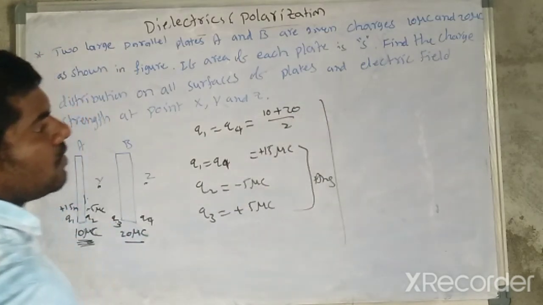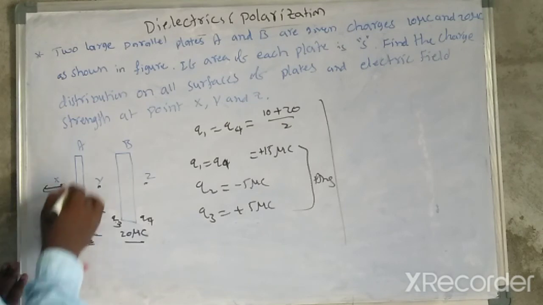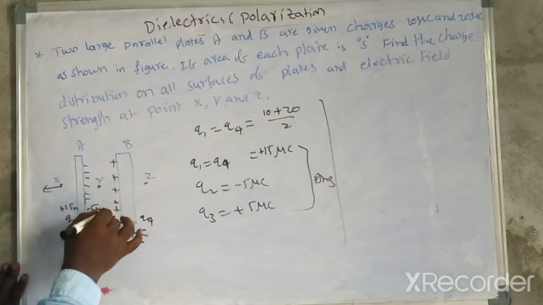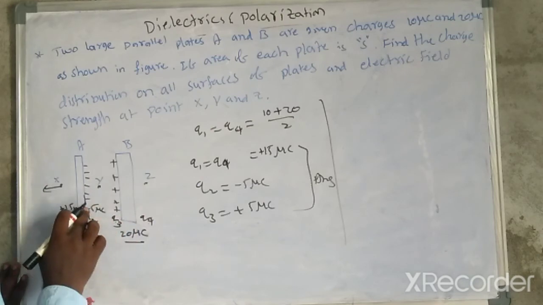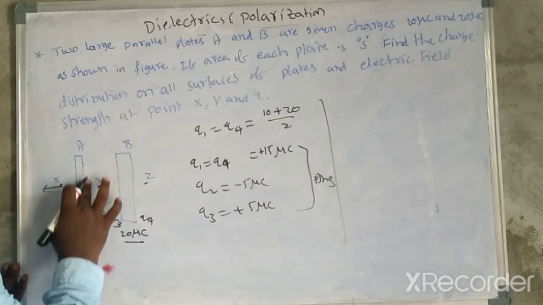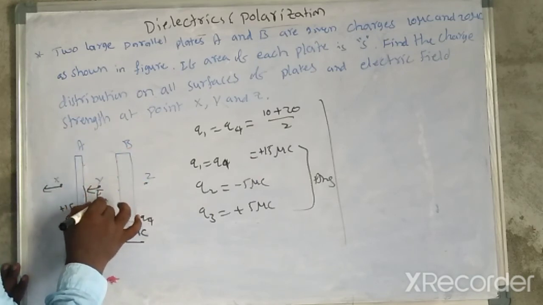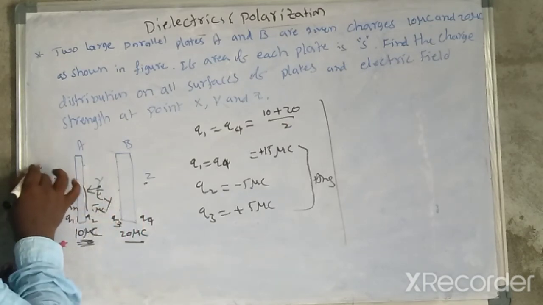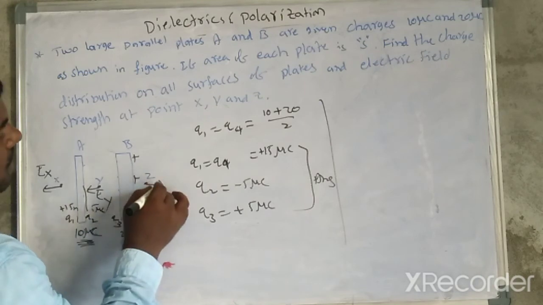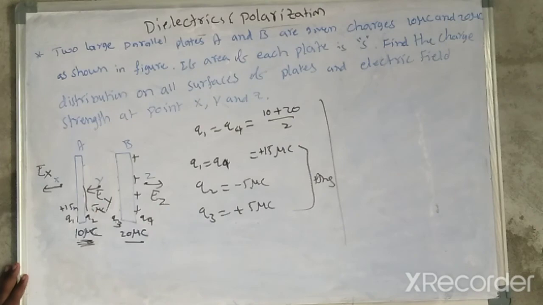Now coming to the second question, the electric field. Considering the positive and negative surface charges, the electric field direction at Y is to the left, the electric field at X is also to the left, and at Z the direction is to the right.